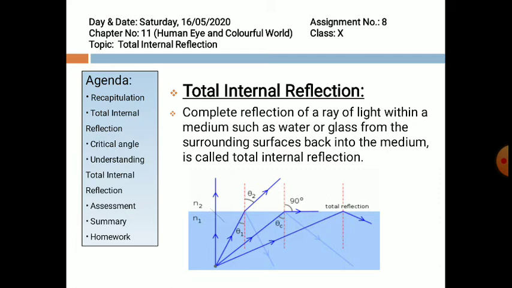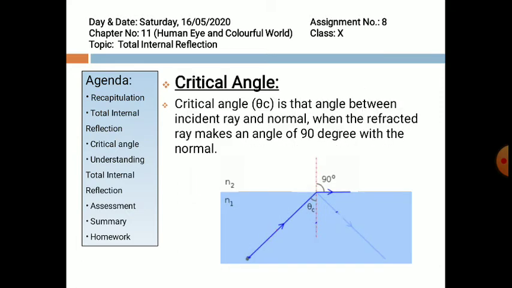As we further move on in ray 3, theta c is denoted by critical angle. As you can see, the refracted ray is now parallel to the line joining the two mediums, and when the incidence angle increases beyond the value of theta c, that is the critical angle, the phenomenon of total internal reflection takes place. First of all, what is critical angle?